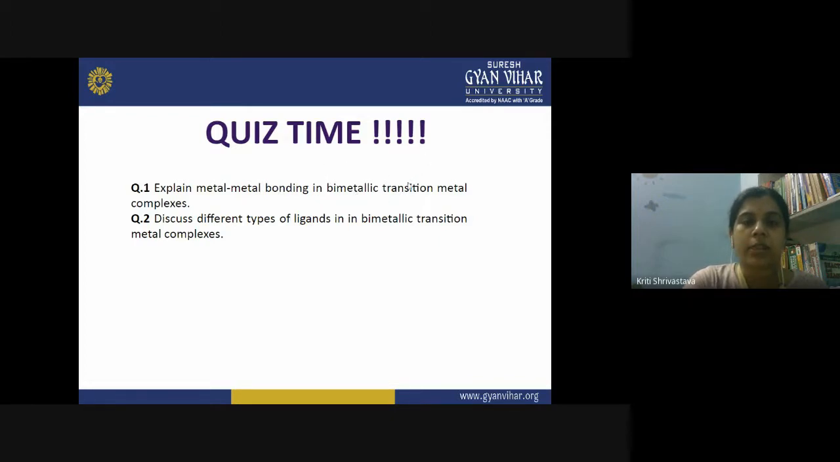Question number two: you have to discuss different types of ligands in bimetallic transition metal complexes. You will take into account the different examples we discussed today, and then you will explain such complexes by taking the different bridging ligands.